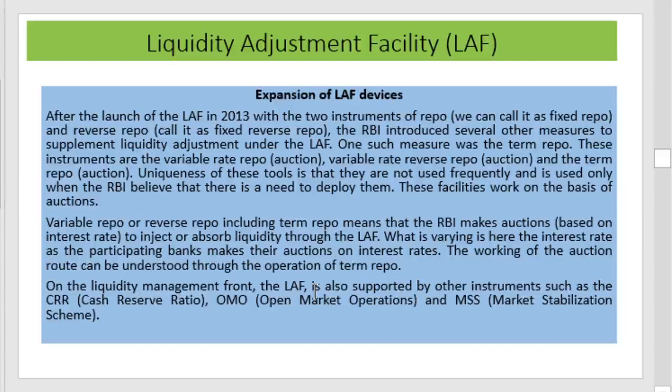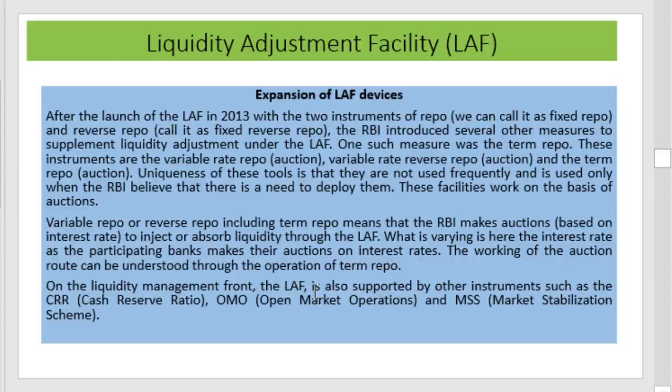After the launch of the liquidity adjustment facility in 2013, with the two instruments of RBI, a fixed repo and reverse repo, the RBI introduced several other measures to supplement the liquidity adjustment facility. One such measure is term repo. These instruments are variable rate repo auction, variable rate reverse repo, and the term repo auctions. The uniqueness of these tools is that they are not used frequently and are used only when the RBI believes that there is a need to deploy them. These facilities work on the basis of auction.